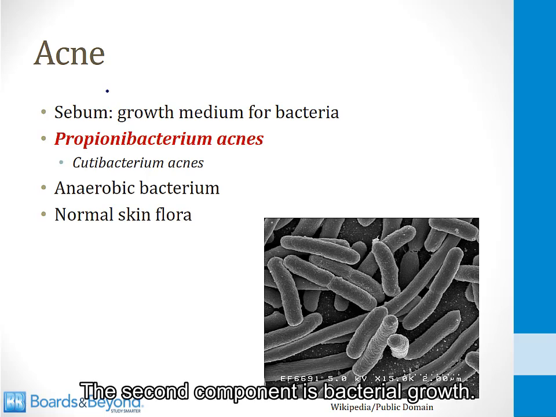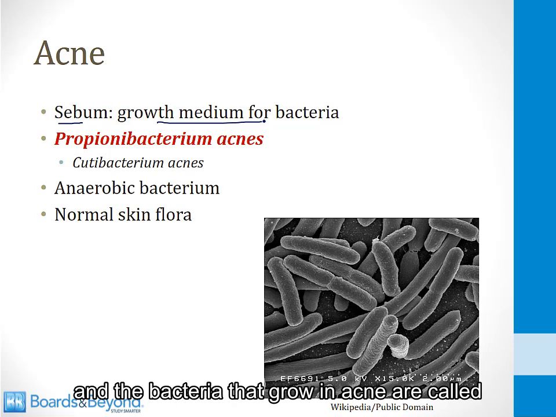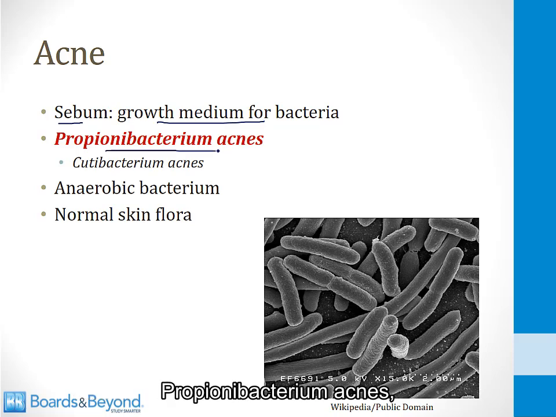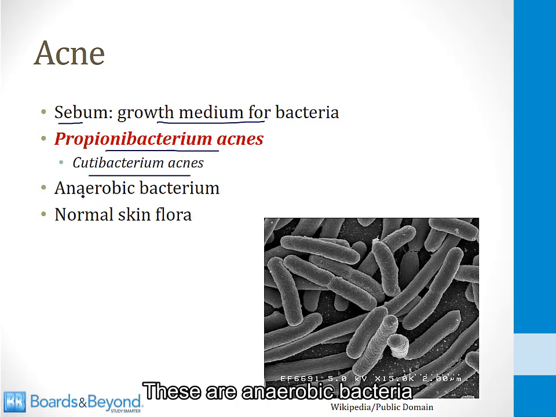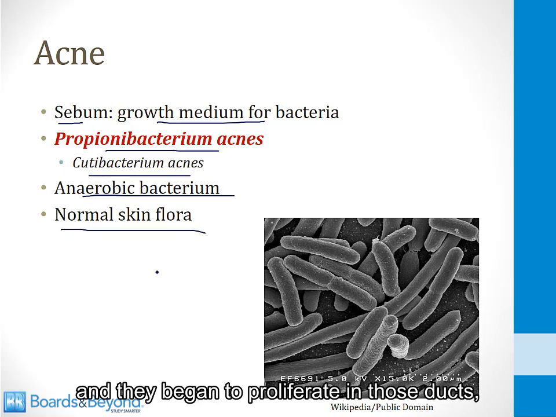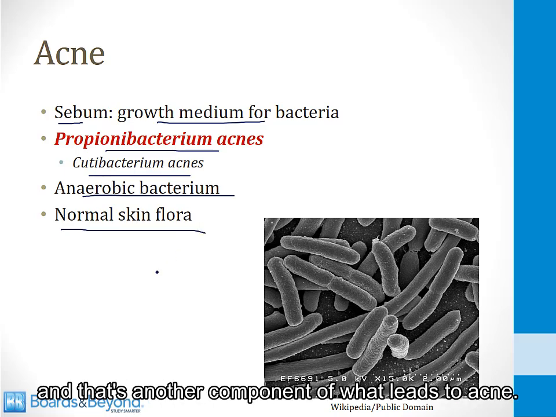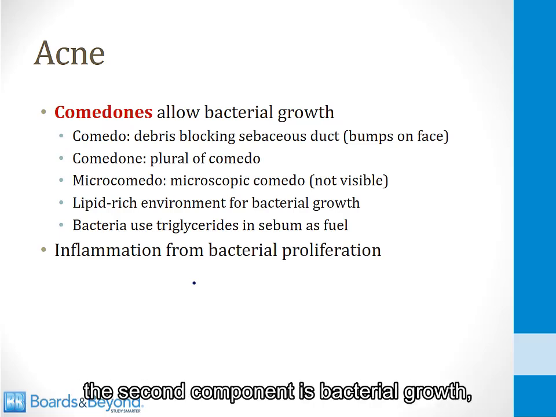The second component is bacterial growth. So sebum is a terrific growth medium for bacteria, and the bacteria that grow in acne are called Propionibacterium acnes. They are also sometimes called Cutibacterium acnes. These are anaerobic bacteria that are part of the normal skin flora, and they begin to proliferate in those ducts, and that's another component of what leads to acne. So the first component of acne is androgens, the second component is bacterial growth, the final component is inflammation.